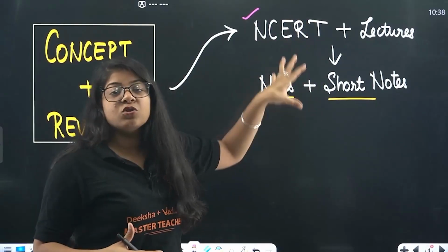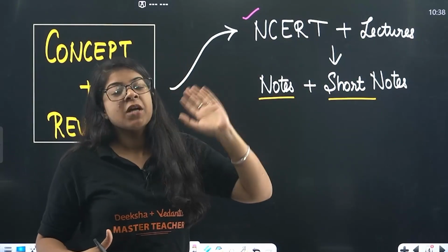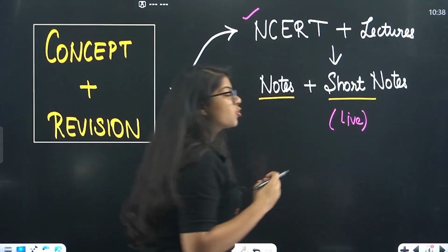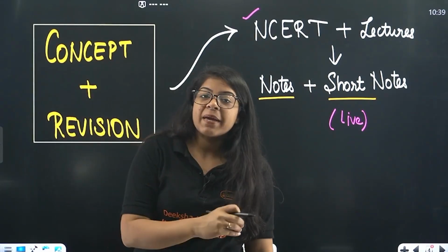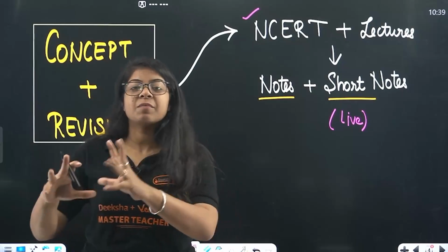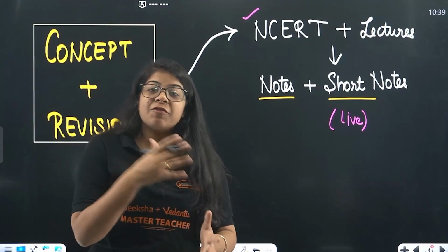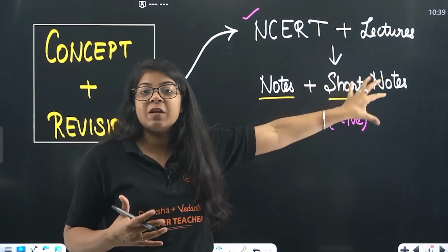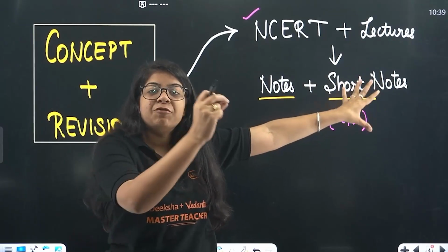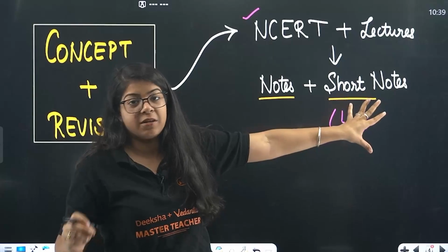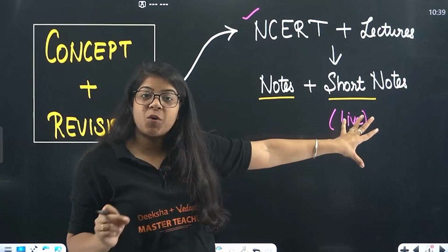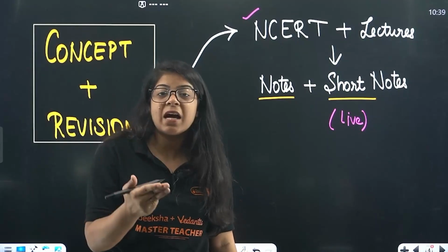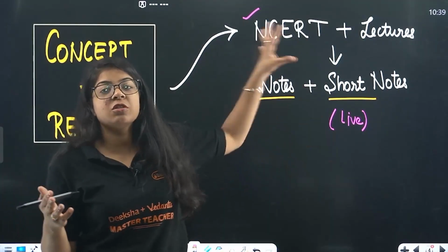Plus make the notes and short notes. I'm coming live every day. Just come into the live session, and beta, in that live session make short notes, because I'm giving you questions, I'm giving you theory, I'm giving you numericals. From that I'm telling you so many tricks. Those tricks should be in your short notes. This will be the factor that will determine if you will get 95% or 90%. I swear this is a very important thing. It will save your time, it will save your energy, it will clear your concepts in a way that you won't be able to do just by NCERT.